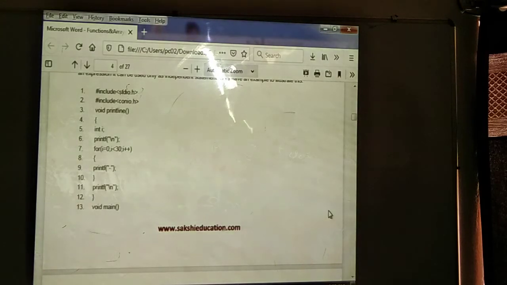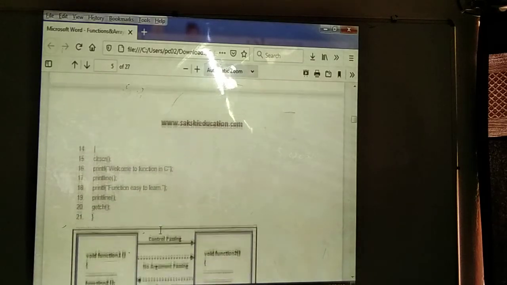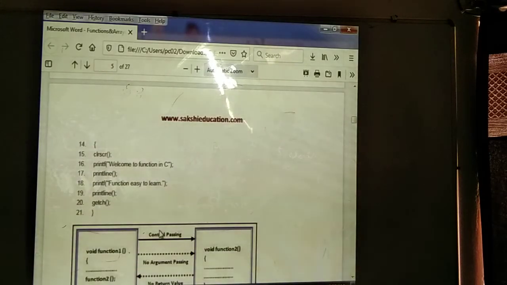In that for loop we use the printing statement to display one hyphen. Then we close the print line function and open the void main. In the main method, clrscr is a predefined function we use.